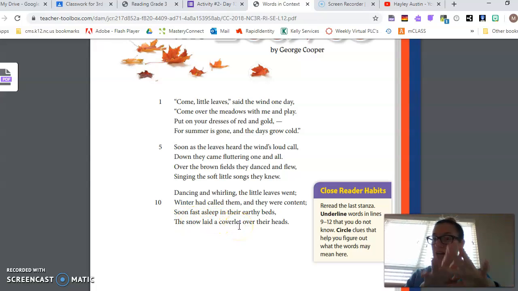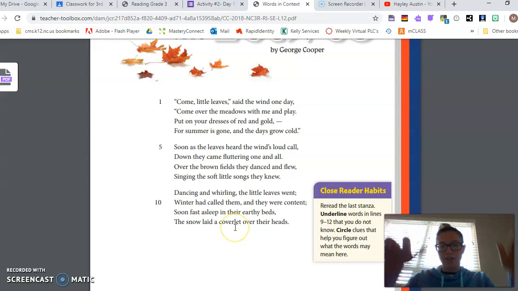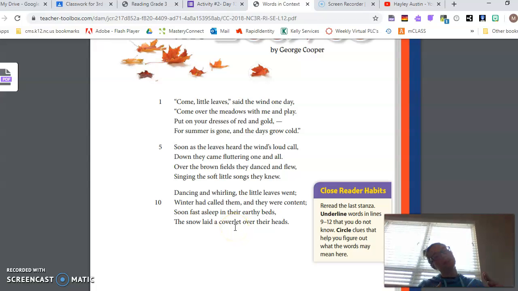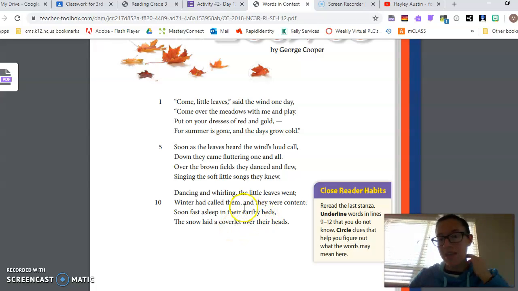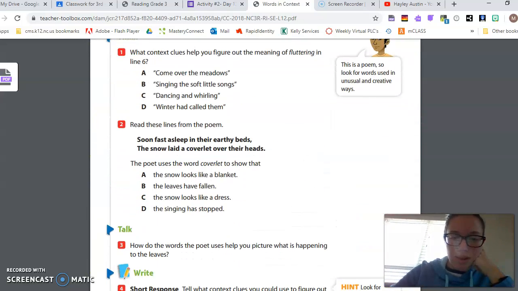If you thought, oh, it's covering them, you're right. And in the word coverlet, I noticed, if I take off "let," I see the word cover. So I'm like, it's covering the leaves as they're laying on the ground, right? In their earthly bed to sleep. So I'm thinking, what would a coverlet be?